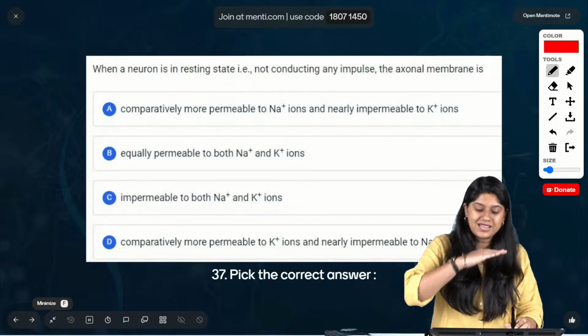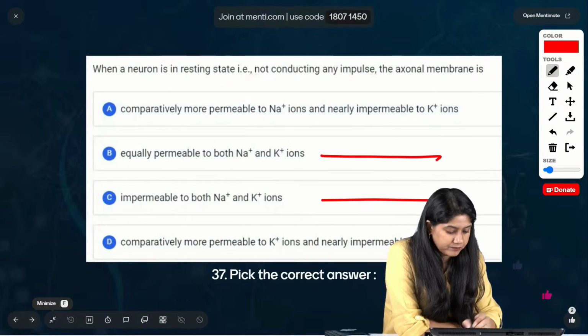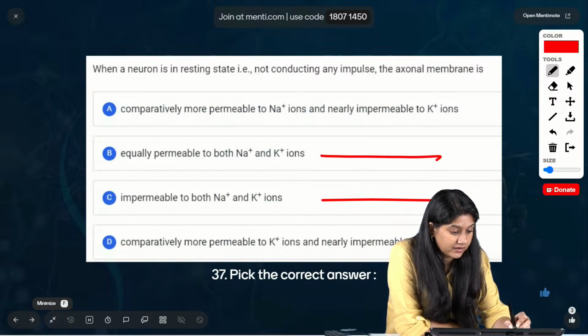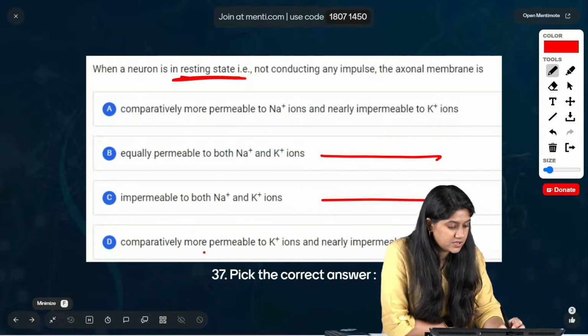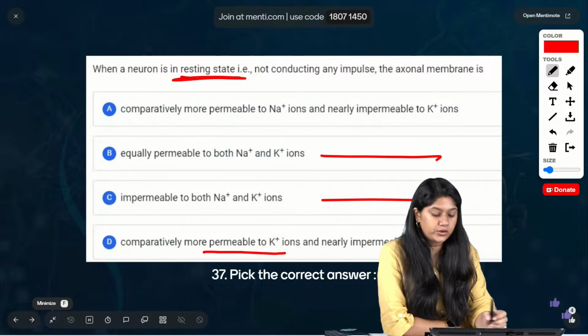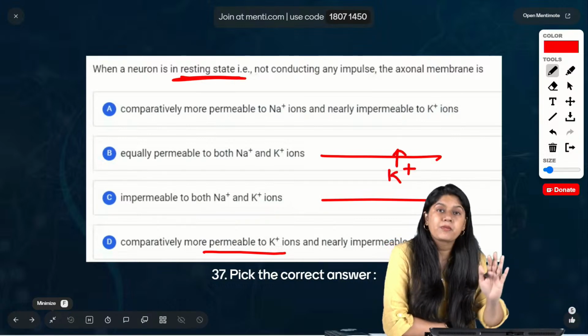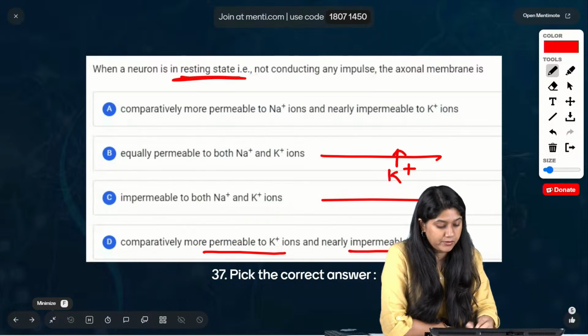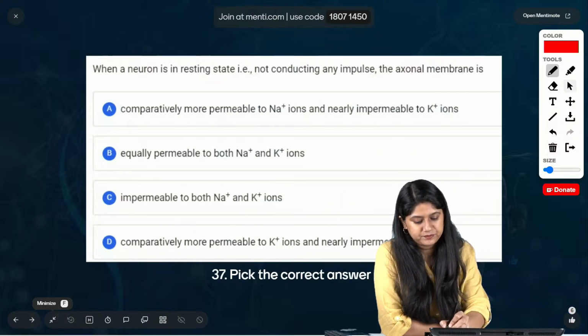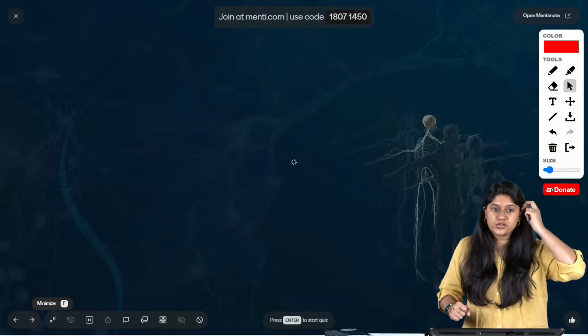So the axonal membrane in the resting phase is more permeable to the sodium ions, sorry, potassium ions. Potassium ions can easily come and go, but it is impermeable to the sodium. Let's go. Next question everyone on your screen.